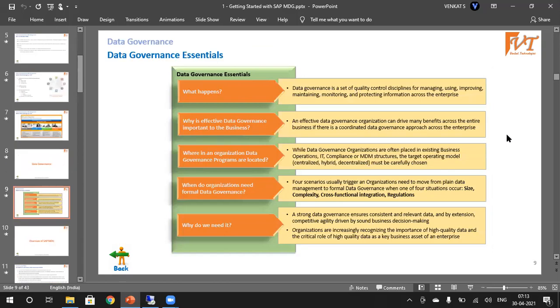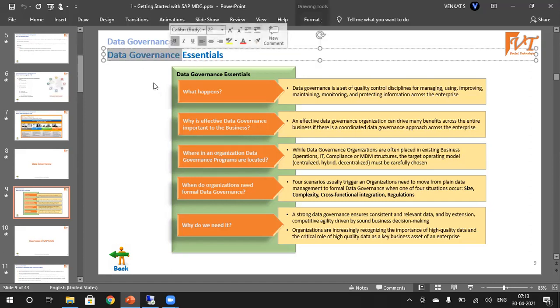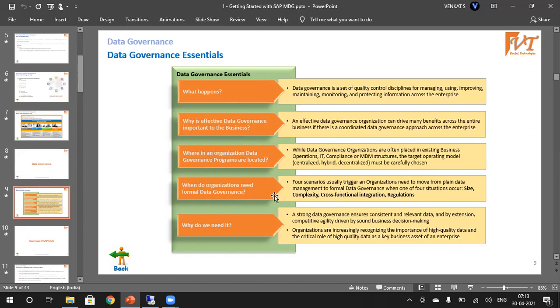And what is data governance? Just to give you a high-level view, data governance is nothing but this: if we want to ensure the quality and consistency of the master data, we have to impose some rules on the master data. Those rules are governed by the data governance concept. This is just a concept. I will share the last day's session recording with you. Maybe you can go through that for the detailed explanation. But that is at a high level, what data governance is.